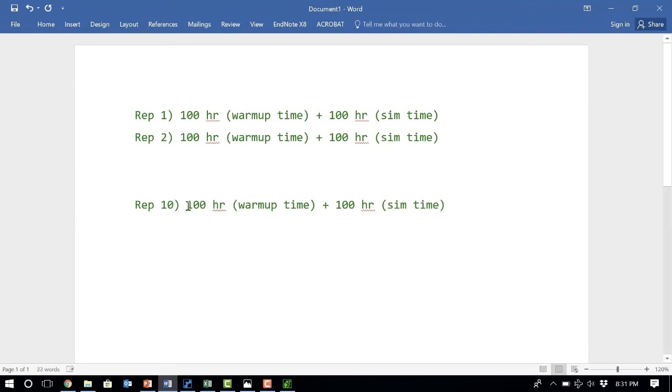That will be another simulation run. Again, the first 100 hours will be warm-up, the second 100 hours will be simulation time, and the simulation will tell me how many parts are generated in the second 100 hours. At the end, the simulation will report the average number of parts produced in 100 hours across all these 10 replications, along with the confidence interval, standard deviation, and so forth. So that's definitely one way to deal with it.